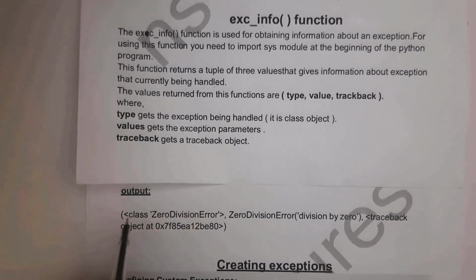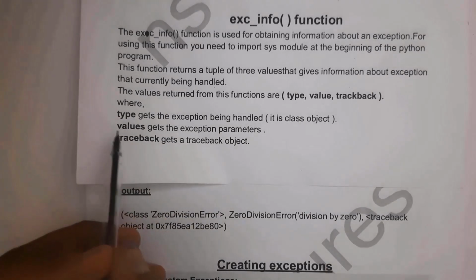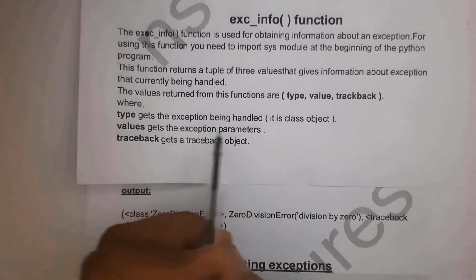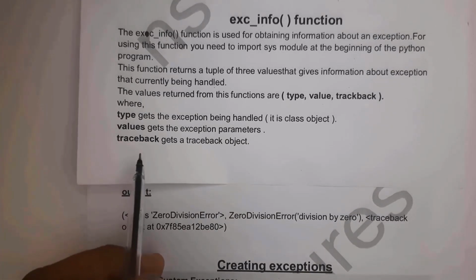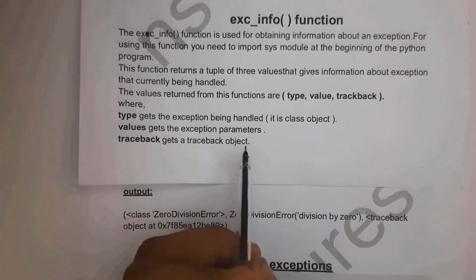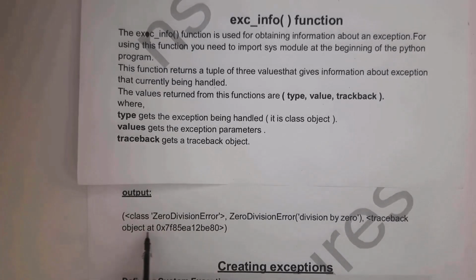So you will get the output class ZeroDivisionError. And next one is value. Value gets the exception parameters. This is my output: ZeroDivisionError, and this is the reason, division by zero. And the last one is traceback. Traceback gets a traceback object. So you will get the output traceback object at, this is the address.